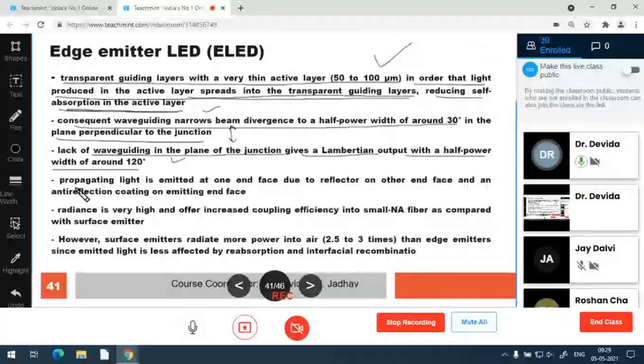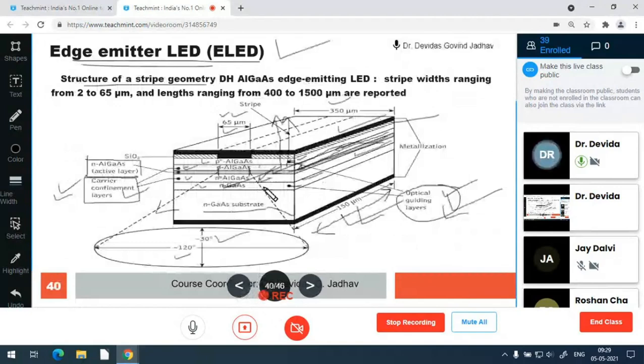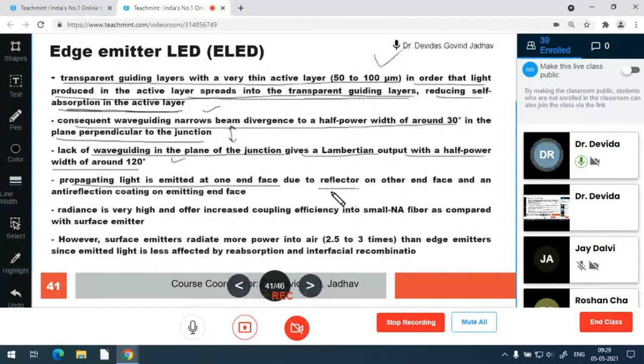Propagating light is emitted at one end face, and on the other end face there is a reflector, so a mirror is there. There is also an anti-reflective coating on the emitting end face. An anti-reflective coating reduces the Fresnel effect. So Fresnel reflection is reduced and maximum light goes into the next medium.